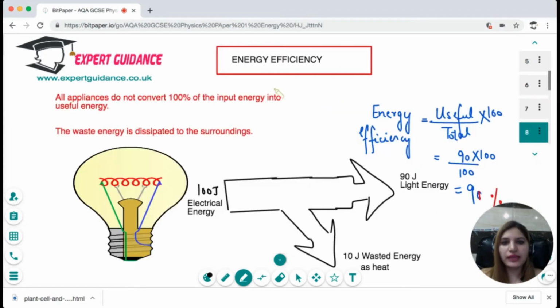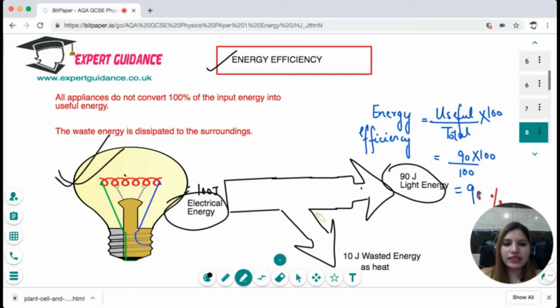Okay, next we have the energy efficiency. For any object, the energy is not 100% converted into the useful form. For example, you can see this example of a bulb. To a bulb, we have given 100 joules of electrical energy, out of which 90 joules get converted into light energy. The 10 joules get wasted. So what is the total input we gave? We gave 100 joules, but out of which how much was useful? The useful was just 90 joules. So efficiency here is 90%.